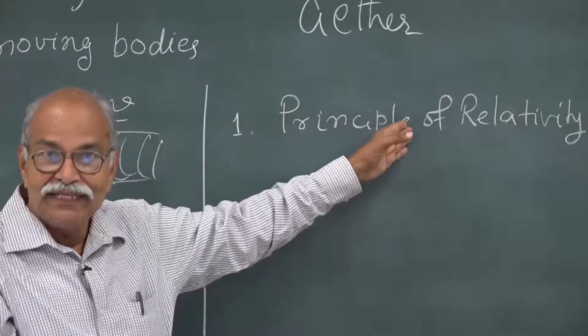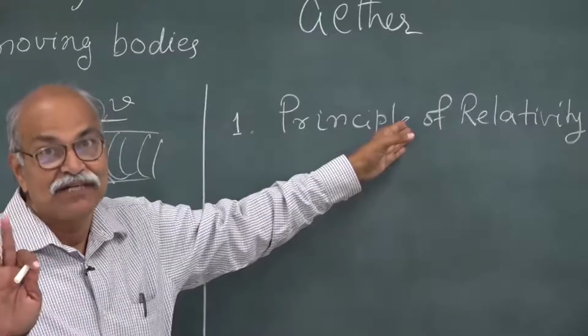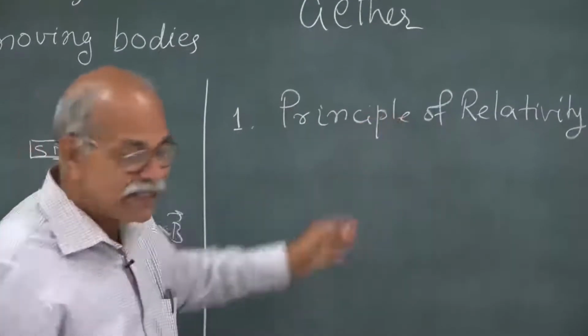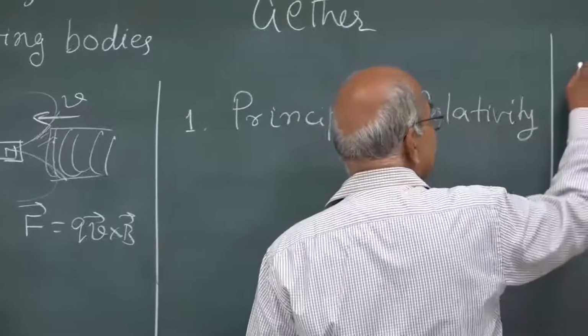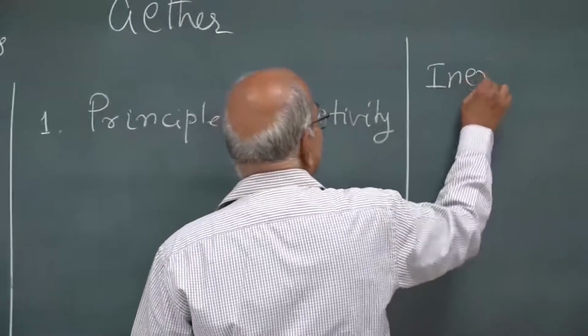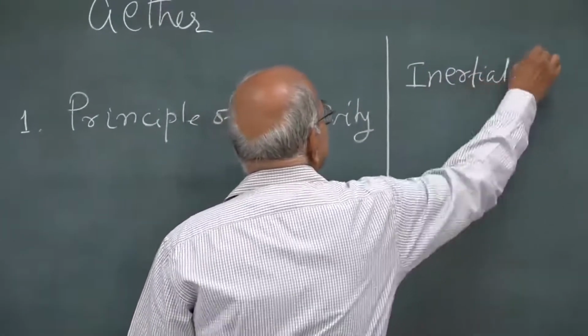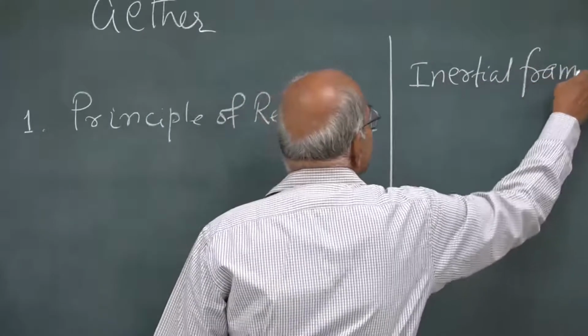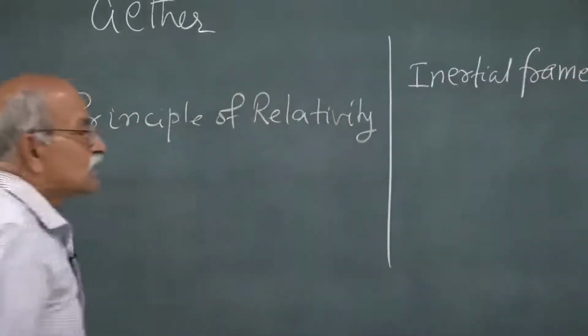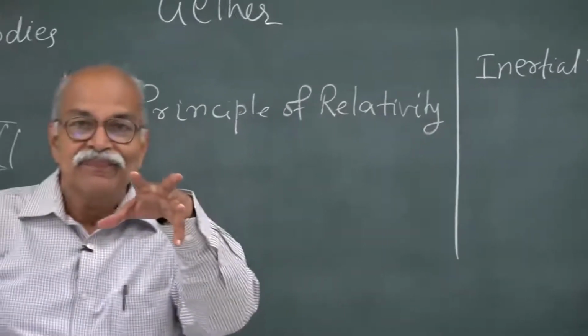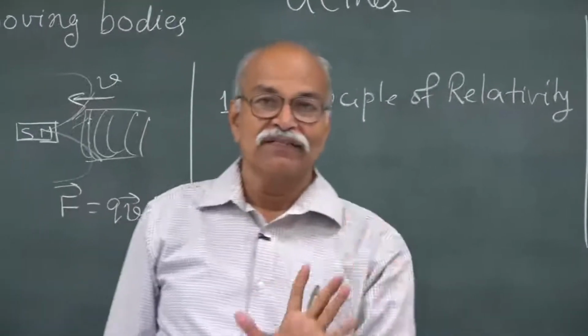The whole theory is in terms of inertial frames, that is also important. It is not mentioned here, but it is very, very important. I will just talk about what inertial frames are. Inertial frame means Newton's first law should be valid.